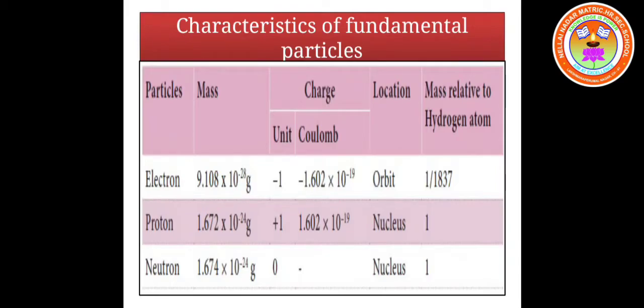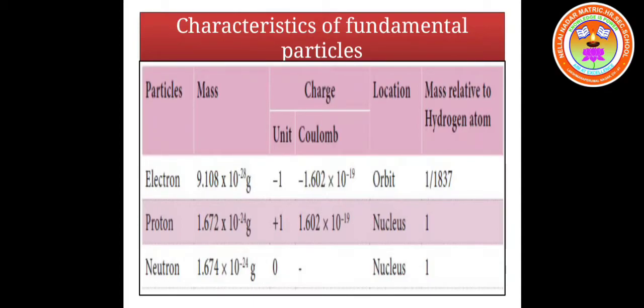Now come to the next column, that is charge. The charge possessed by an electron is minus 1. It is negative. Proton is plus 1. So electron and proton carry equal and opposite charges. The charge is equal, but opposite in sign.